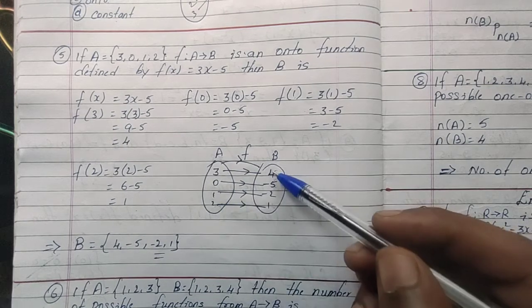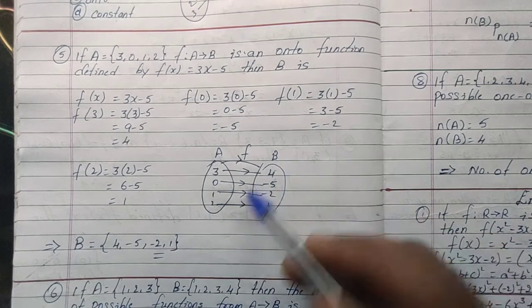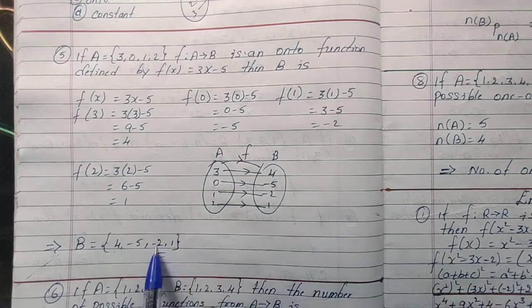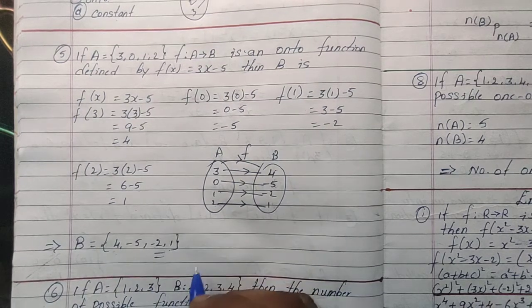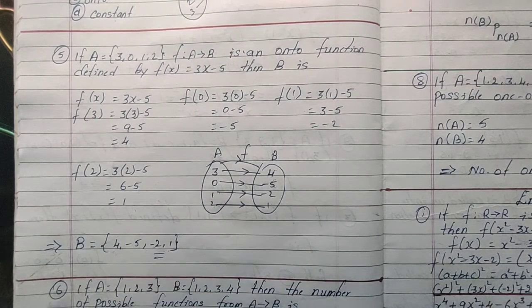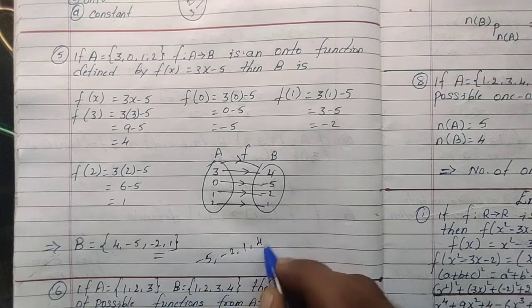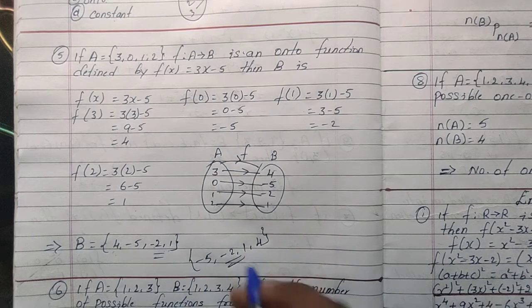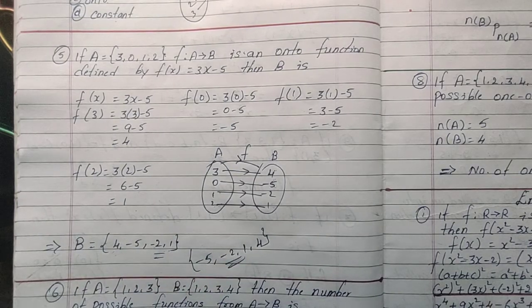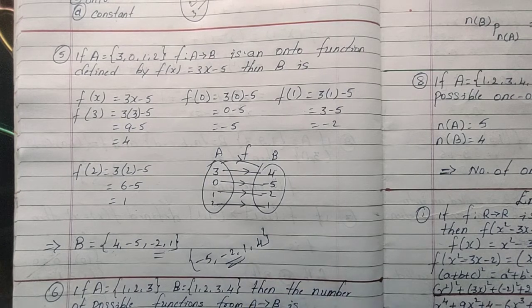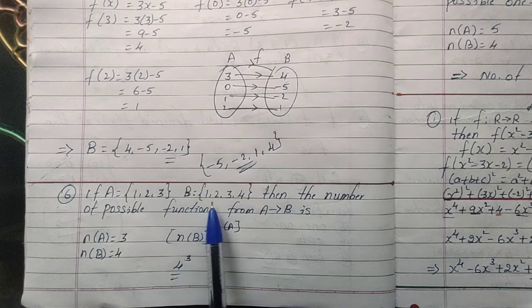So these are nothing but set B, because they are the images of these 3, 0, 1, 2. Images are 4, minus 5, minus 2 and 1. So this is nothing but set B. They asked us to find the set B. You can arrange this in order, leftmost minus 5, after that minus 2, after that 1, after that 4. Remember the number line. Both are the same, you can rearrange and write. Maybe the option will be like this. Check it.